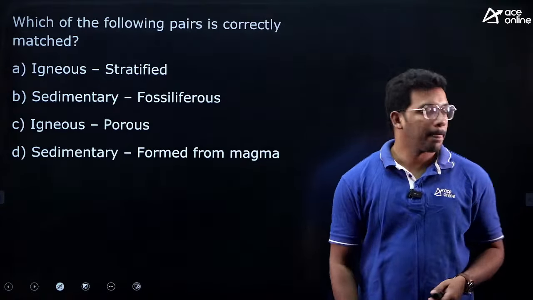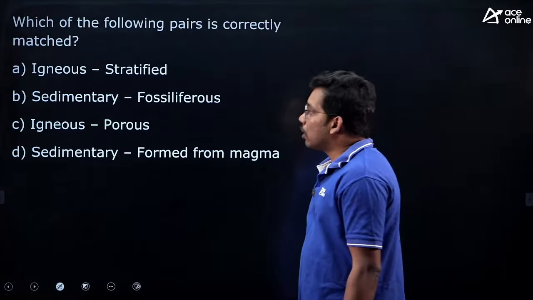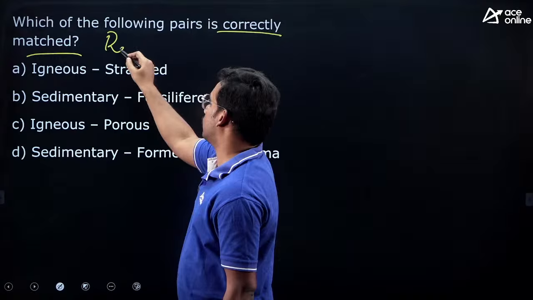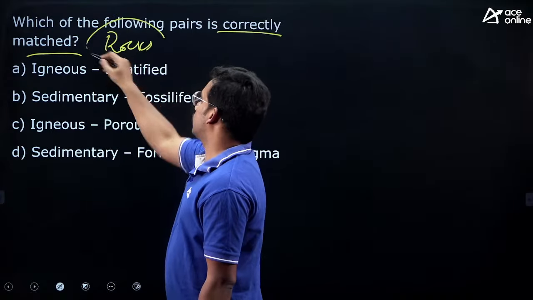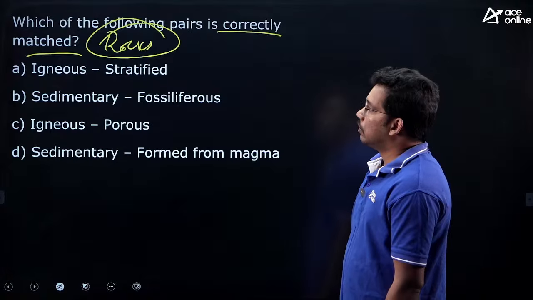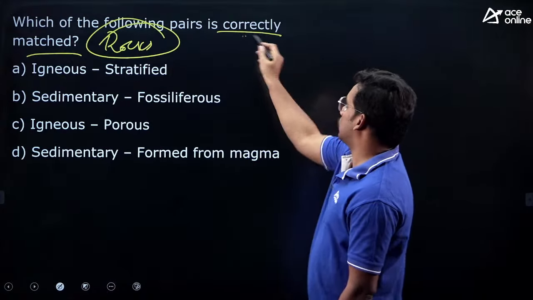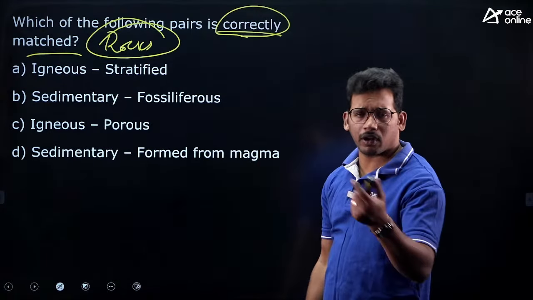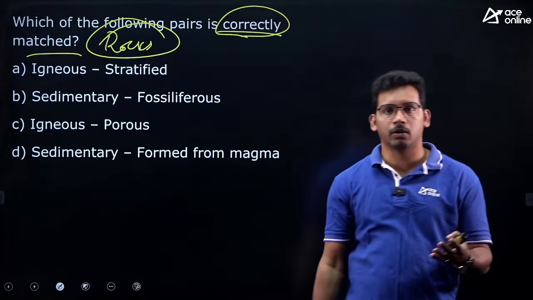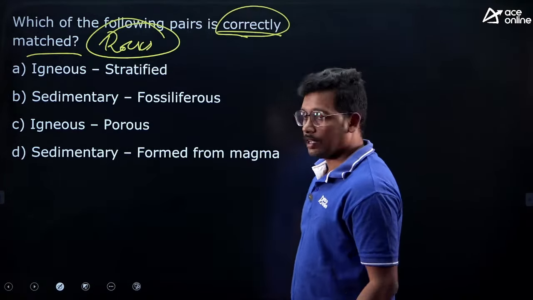Next one, which of the following pairs is correctly matched? This is from the rocks topic. They are asking which is correctly matched. This is very easy. If there are some civil engineers here, you should answer this question. You might have done geology, at least in your engineering.